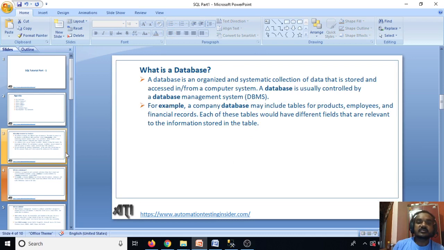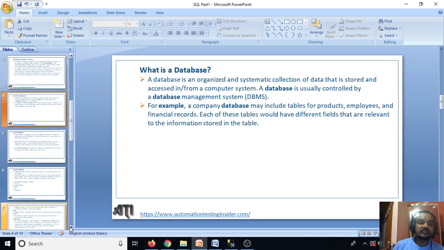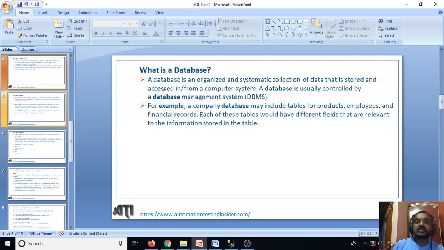So the next is, what is a database? A database is an organized or systematic collection of data that is stored and accessed in or from a computer system. A database is usually controlled by a database management system, DBMS. DBMS is nothing but a database management system. So whenever you use any system, there should be a database, right?